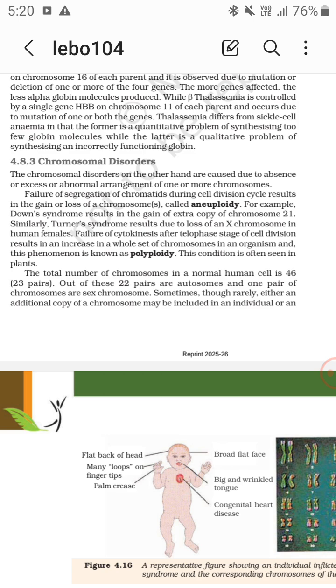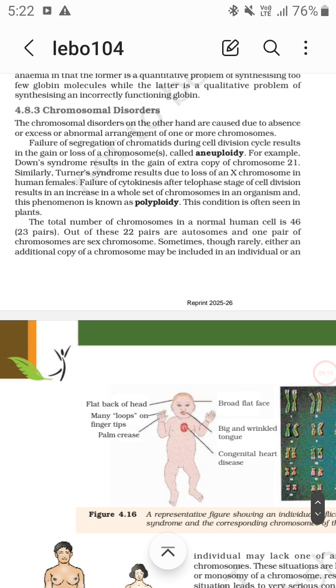The failure of segregation of chromatids during the cell division cycle results in the gain or loss of chromosomes, called aneuploidy.